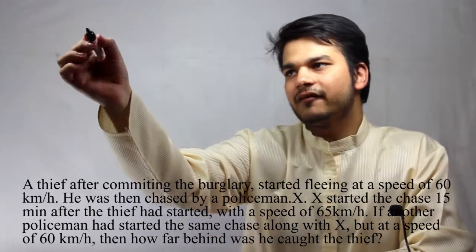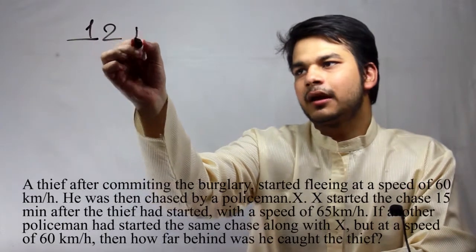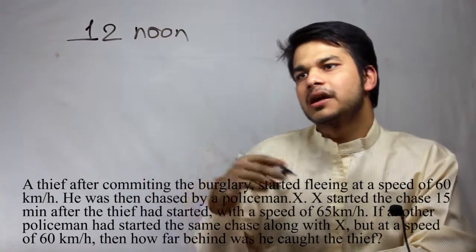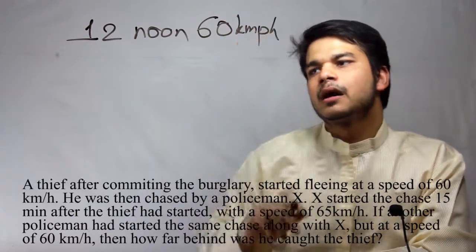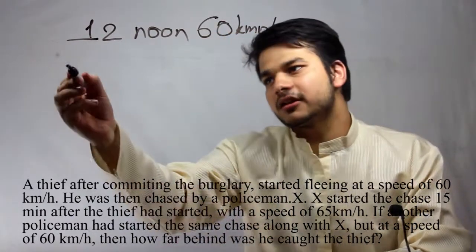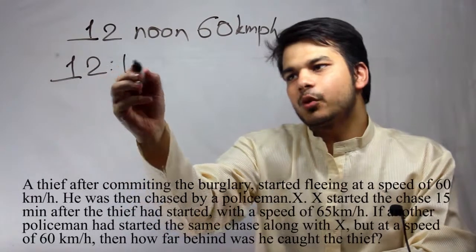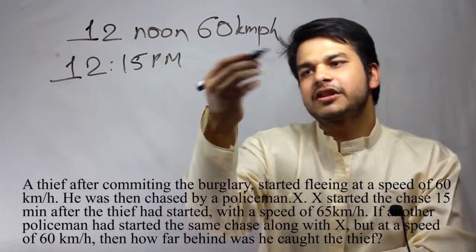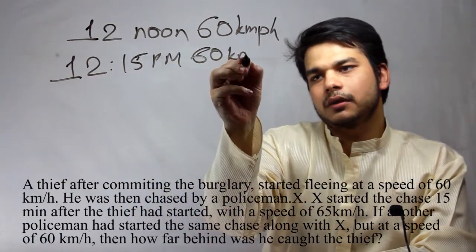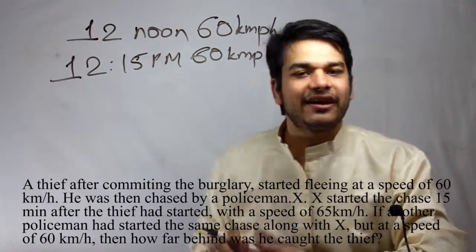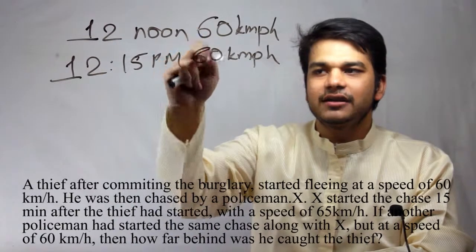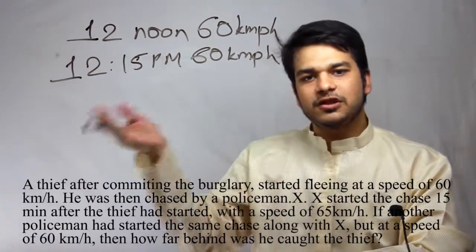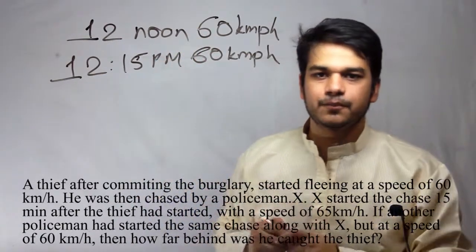Now here we have the thief who starts running at 12 noon with a speed of 60 kilometers per hour. Another policeman now starts running behind the thief at 12:15 p.m. with a speed of 60 kilometers per hour. And they have asked us to find out the distance between the thief and the new policeman when the first policeman has already caught the thief.